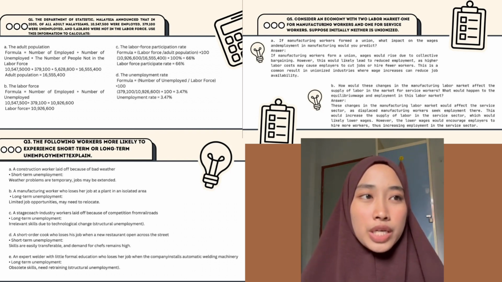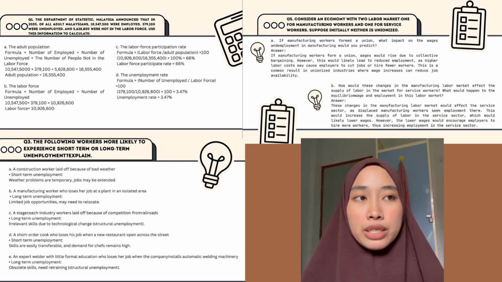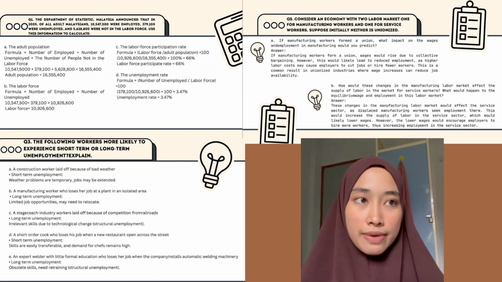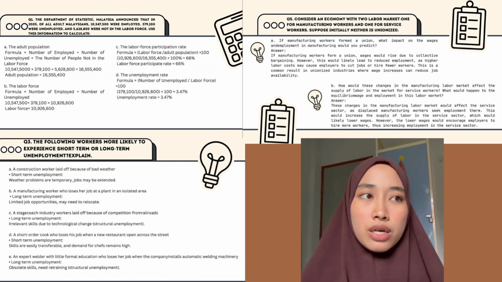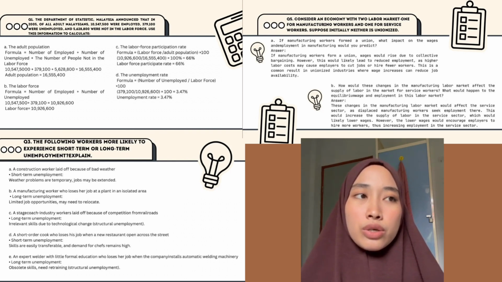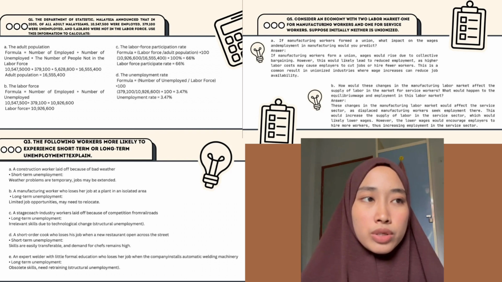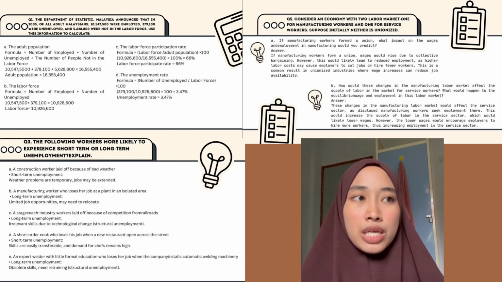So question number 3 is: are the following workers more likely to experience short-term or long-term unemployment? Explain. So A, a construction worker laid off because of bad weather. So the situation is short-term unemployment, where the problem is temporary and the job may be resumed.